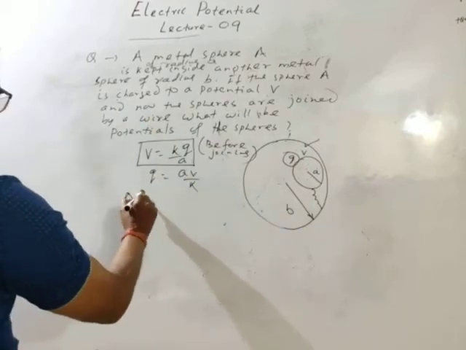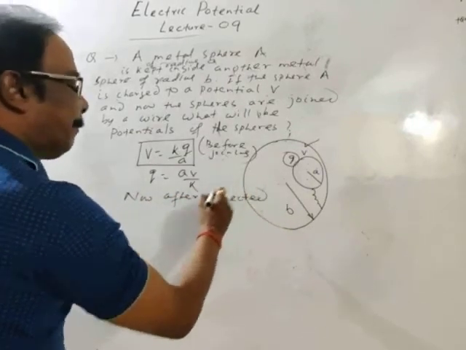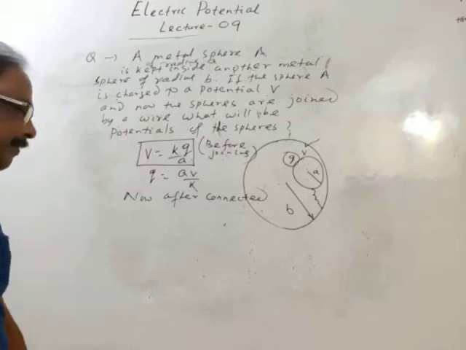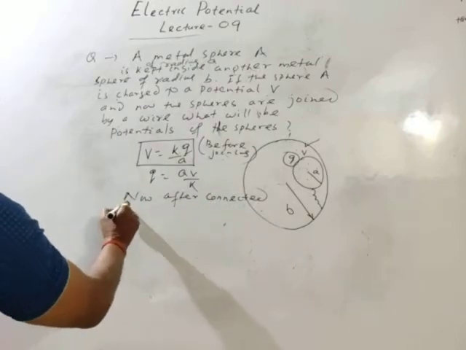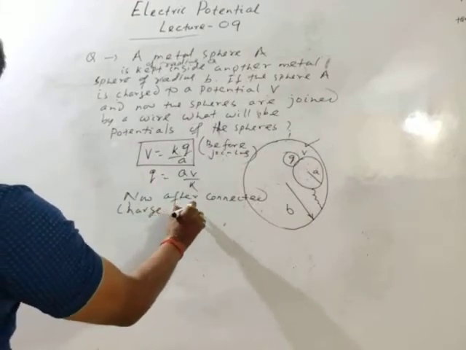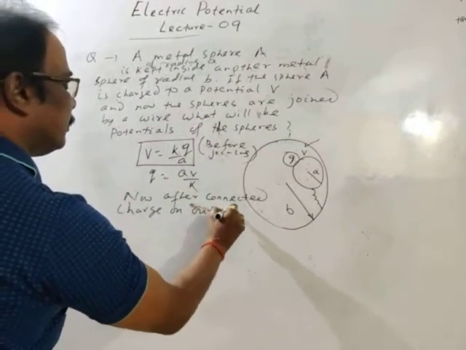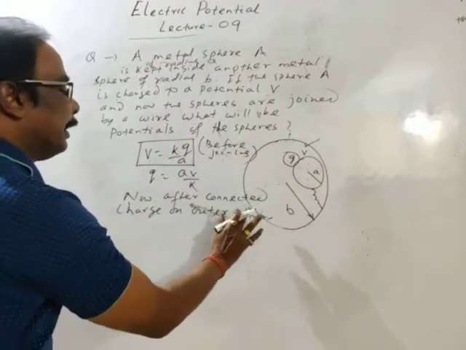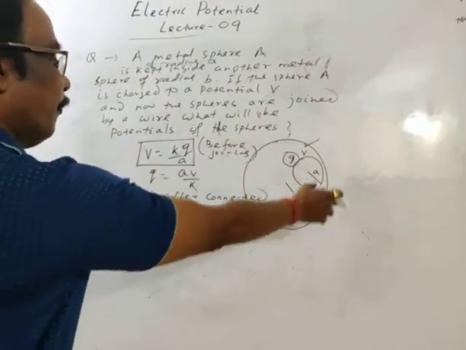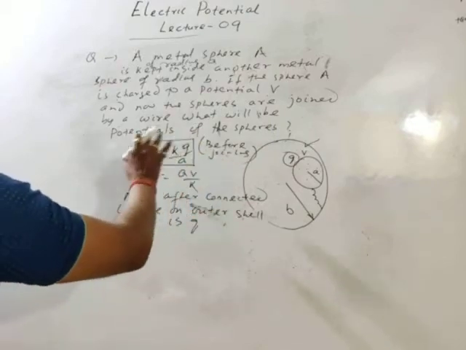Okay. Now after they are connected, charge flows to the surface of outer sphere. Now after connected, charge on outer sphere is Q. Total charge will flow to the surface of outer shell as we have discussed it. Okay, outer shell is Q.